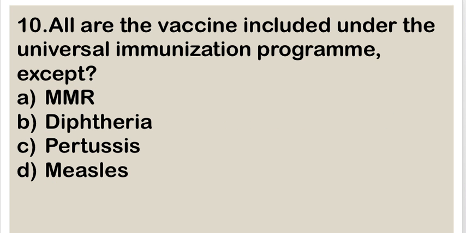Next question. All are the vaccines included under the universal immunization program except A. MMR, B. diphtheria, C. pertussis and D. measles. Right answer is A. MMR. MMR vaccine is not included under the universal immunization program.